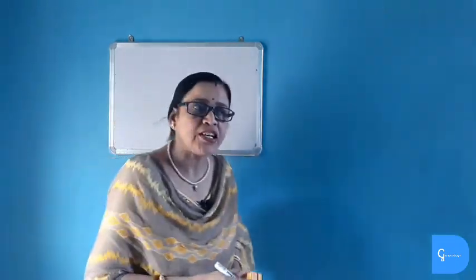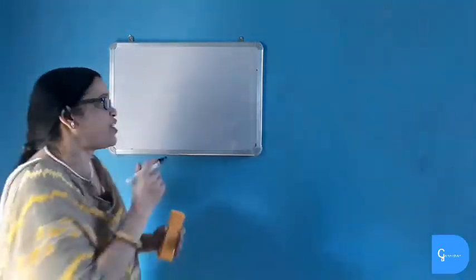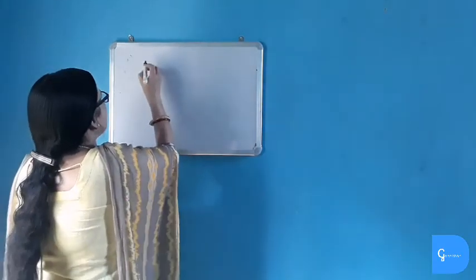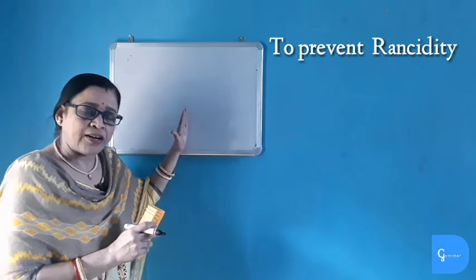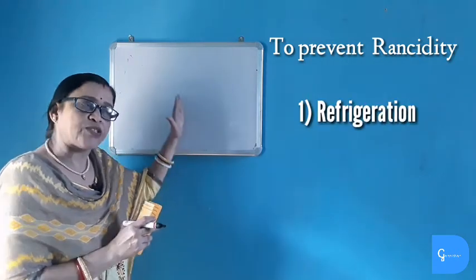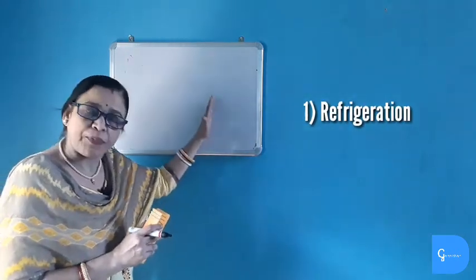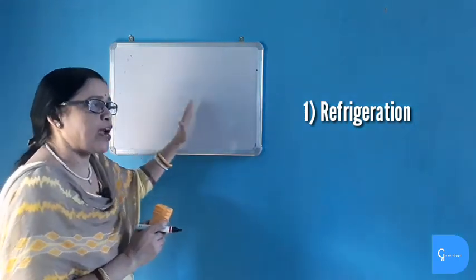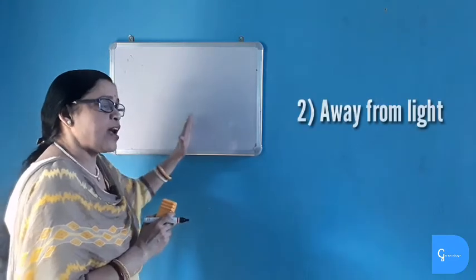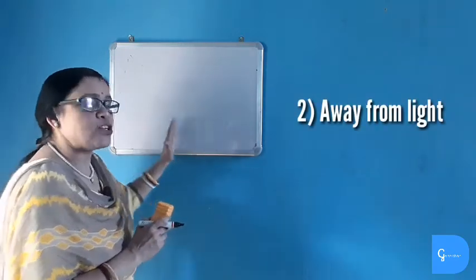How can we prevent rancidity? Rancidity can be prevented in various ways. If we keep the food in a refrigerator, the refrigerator has low temperature, and low temperature retards oxidation. Thus food remains fresh for a longer period. Now keep it away from light. If we keep the food away from light, then it retards oxidation reaction and thus prevents food from getting spoiled.